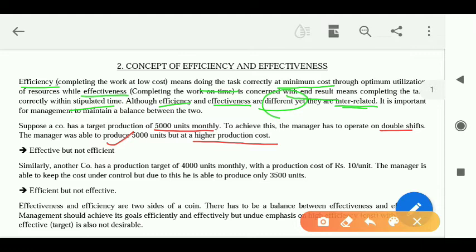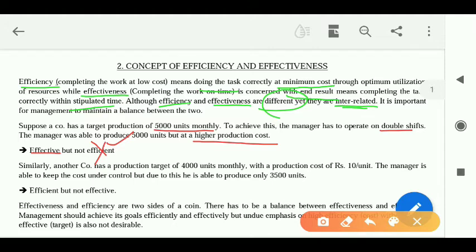So if the manager is able to achieve the target but is not able to control cost, what can we say of the manager? Effective, efficient, none, or both? The answer is that the manager is effective but not efficient. Why not efficient?